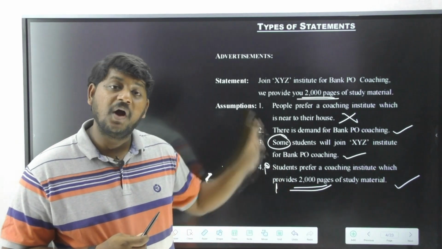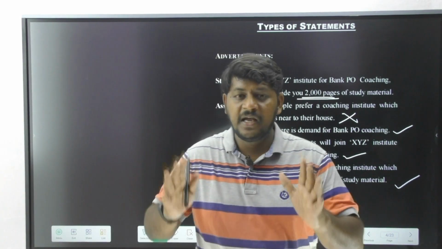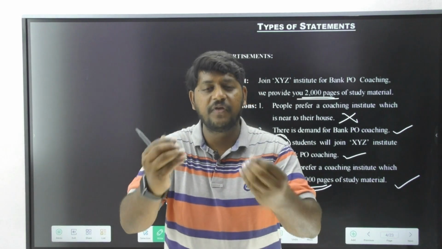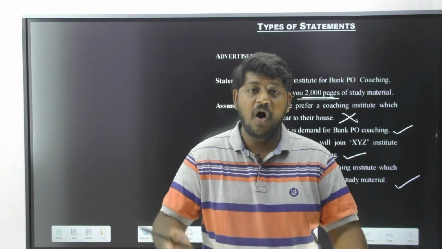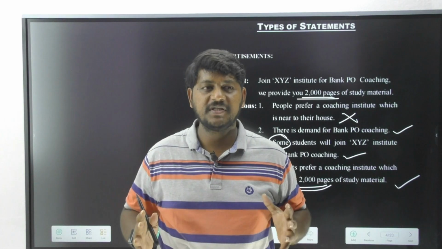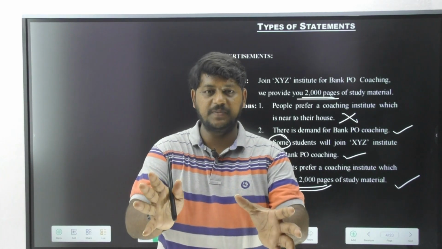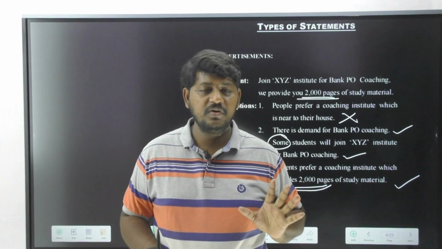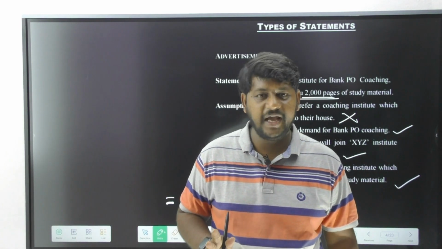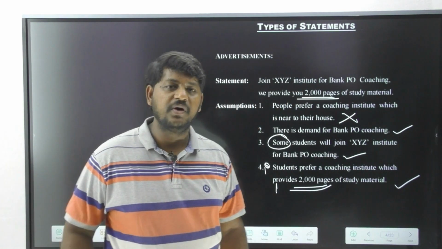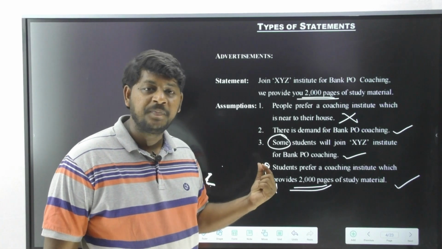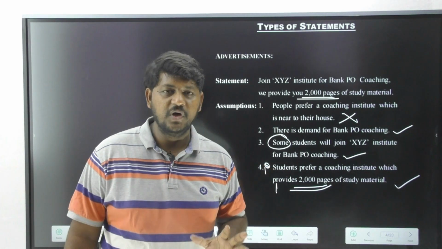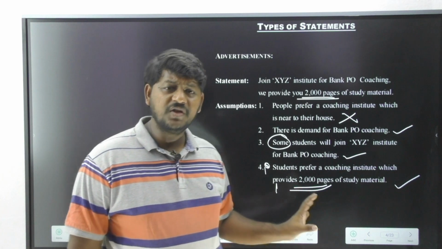Because it is from the point of view of the speaker. Speaker is understanding according to his or her knowledge. When I give that advertisement of offering 2000 pages of study material, according to the speaker, each and every person is going to get attracted by my advertisement. This is the thought of your speaker. It's not your point of view. When it comes to the listener's point of view, obviously you are going to deny it, correct? That is the way your examiner is going to confuse you, because the particular condition or context was not given only to confuse you. So please understand, all students are going to see.